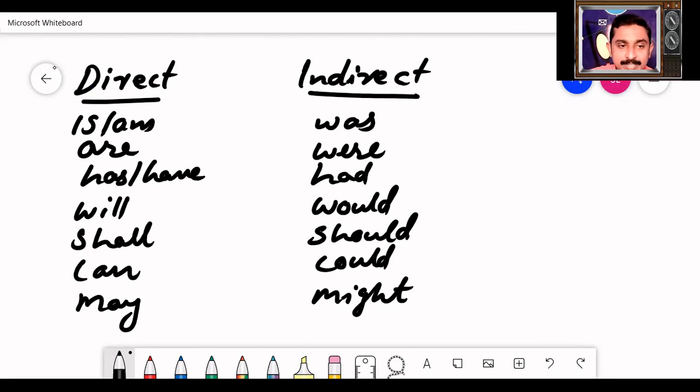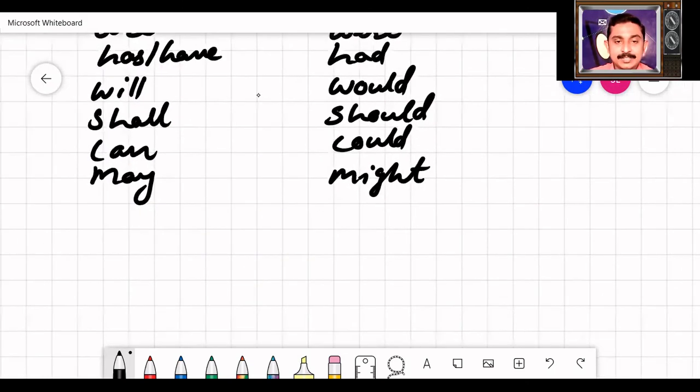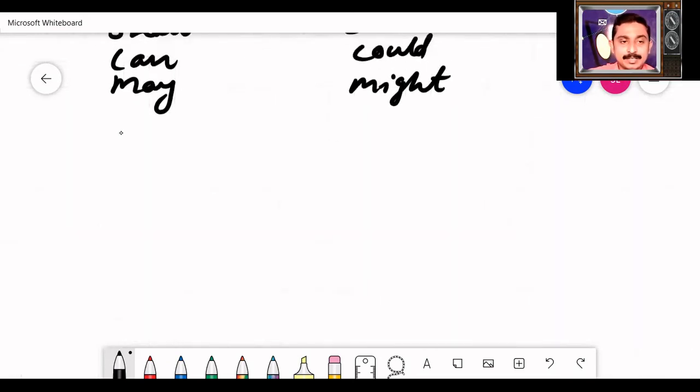These are the changes. There are some more changes that I would like to write here.